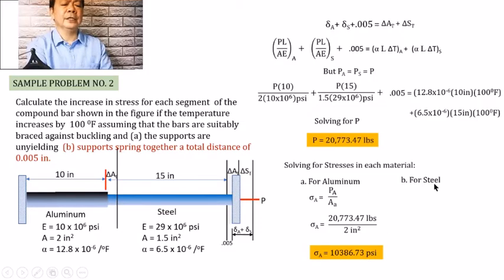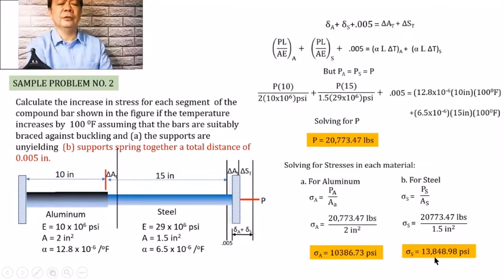While for the steel, using the same formula, stress is equal to P_S over A_S, so we have the stress in the steel equal to 20,773.47 pounds divided by 1.5 square inches, and so our stress becomes equal to 13,848.98 psi. So that is how we solve it. At this time, we have shown that the wall springs together.